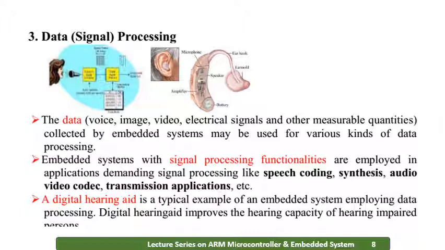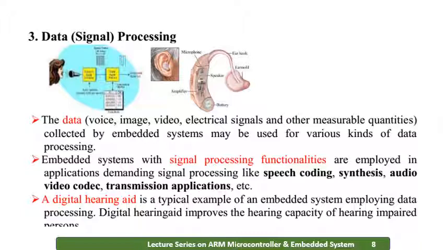So here is a simple example of how speech is converted into binary values. You can see in this figure that the lady is talking and here we have a microphone, which converts it, and the stored data that we have is in binary. And this side is another figure where the person is using a hearing aid.